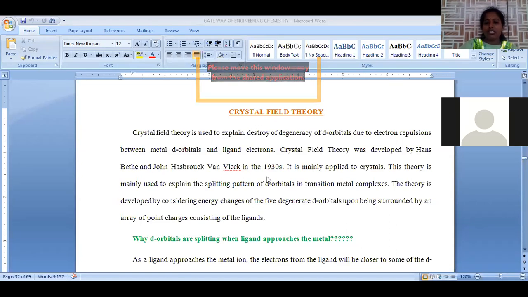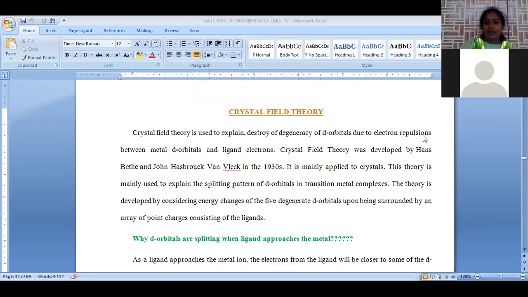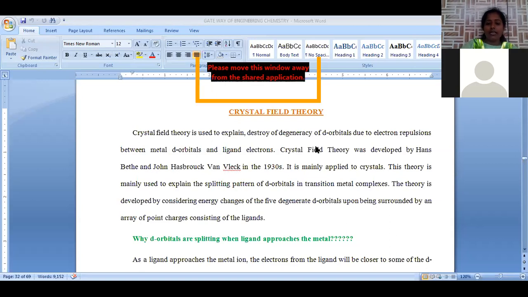This theory was developed by the scientists Hans Bethe and Van Vleck in the 1930s. So these two scientists mainly developed this crystal field theory. It is applied to crystals only, where metals are surrounded by ligands.